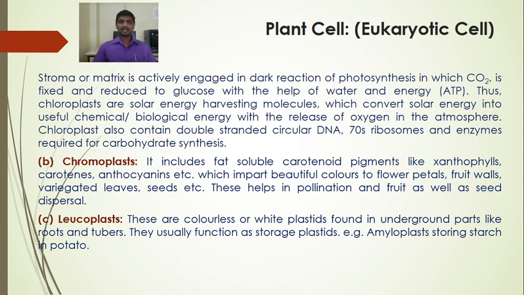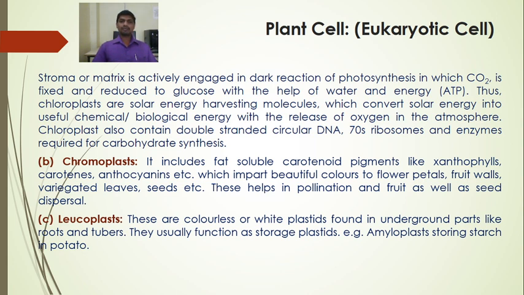Chromoplasts are the colored plastids. They include fat soluble carotenoid pigments like xanthophylls, carotenes, anthocyanins, etc. These colored pigments impart beautiful color to the flower petals, fruit wall, variegated leaves, the different colored leaves, green, white patched leaves, and seeds.